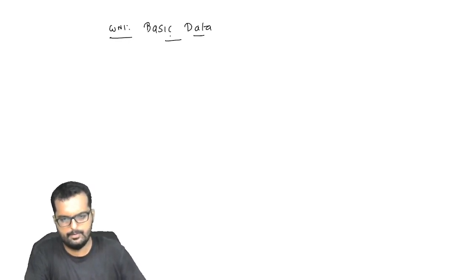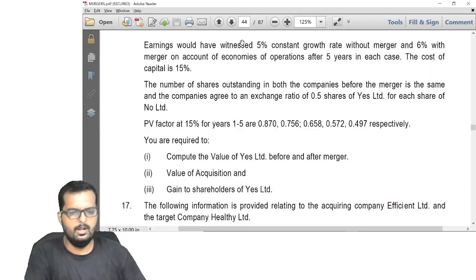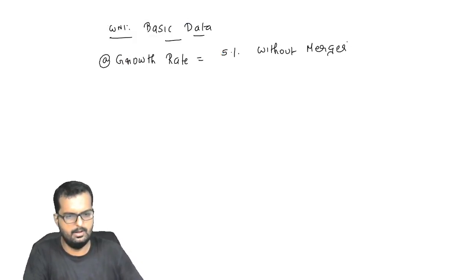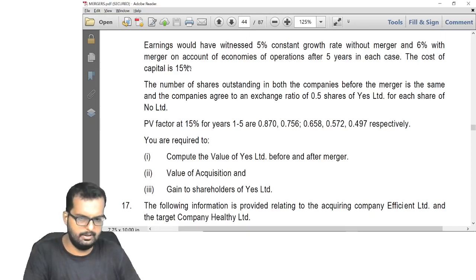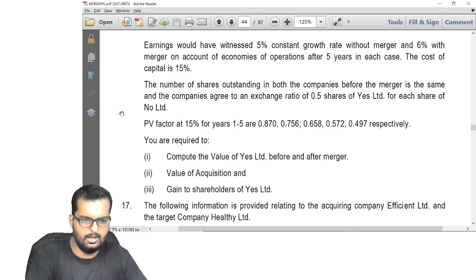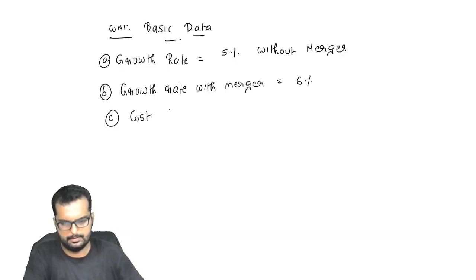So let's write down the basic data now. What is the growth rate they are saying over here? 5% without merger. And 6% with merger on account of economies of operation. So growth rate with merger will turn out to be how much? It will be 6%. Alright. The cost of capital is how much? 15%.